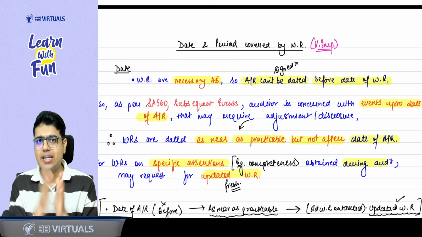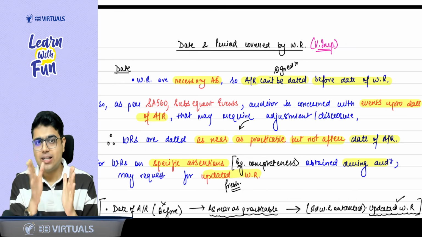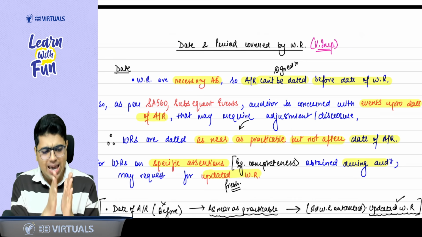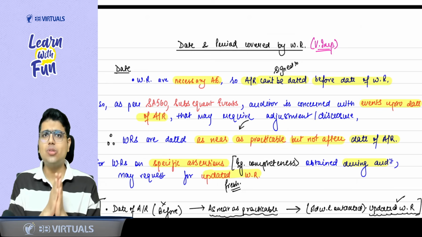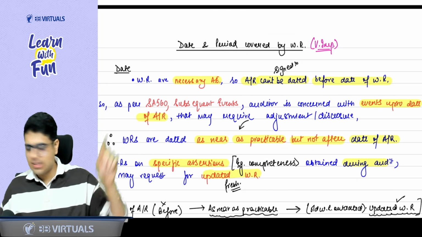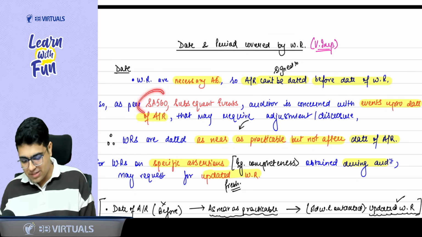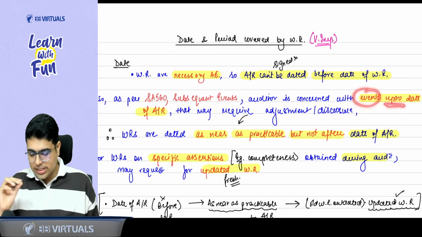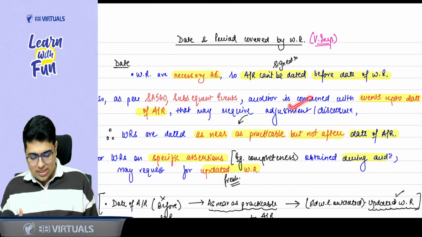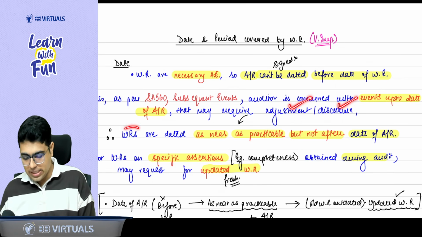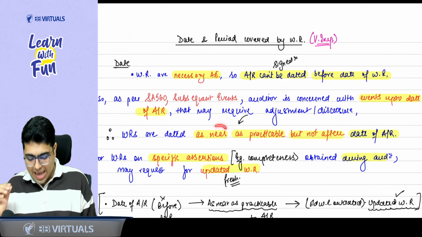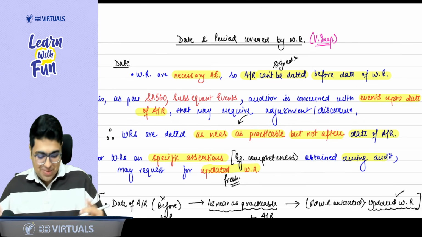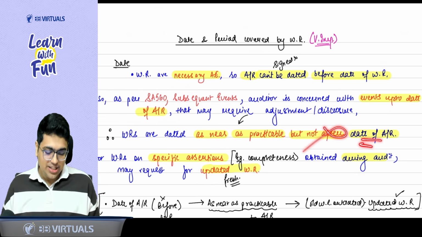So can I say, when you need written representation till the date of audit report, the written representation should be dated as near as practicable to the date of audit report? Yes, sir. So this is the second point. As per SA 560 subsequent events, we are concerned with the events up to the date of audit report which require adjustment or disclosure. So therefore, written representation should be dated as near as practicable. Say with me, as near as practicable, but not after the date of audit report.